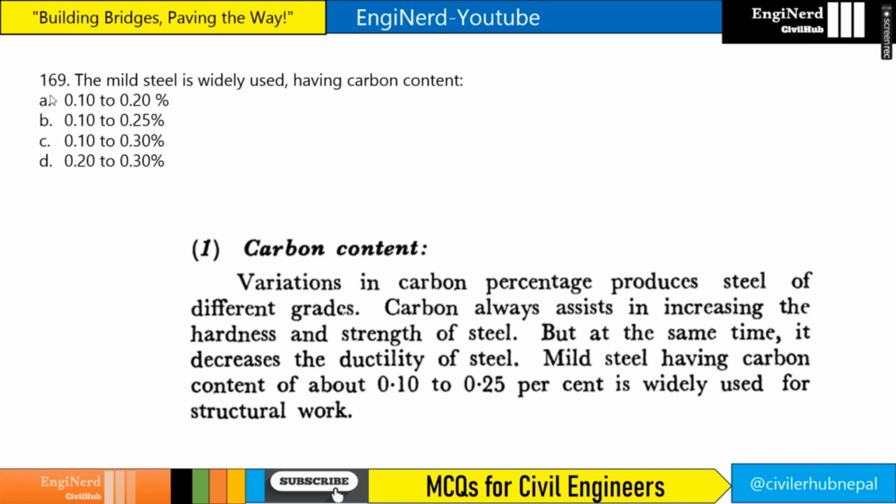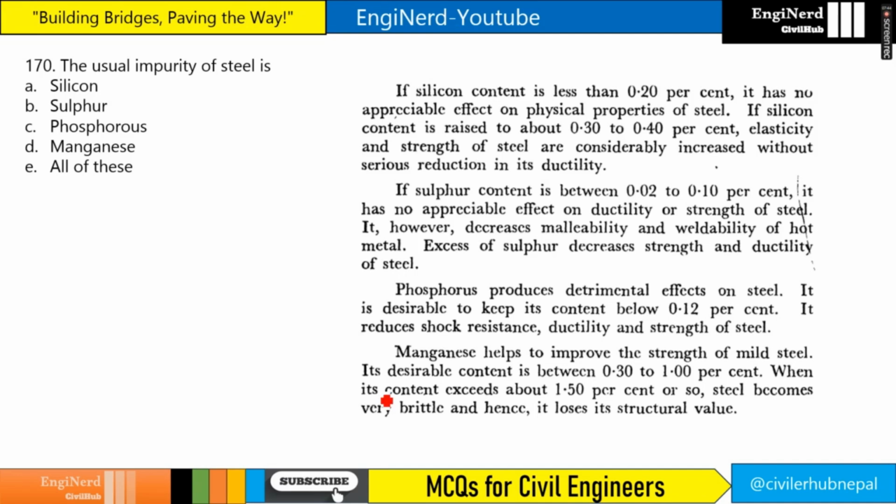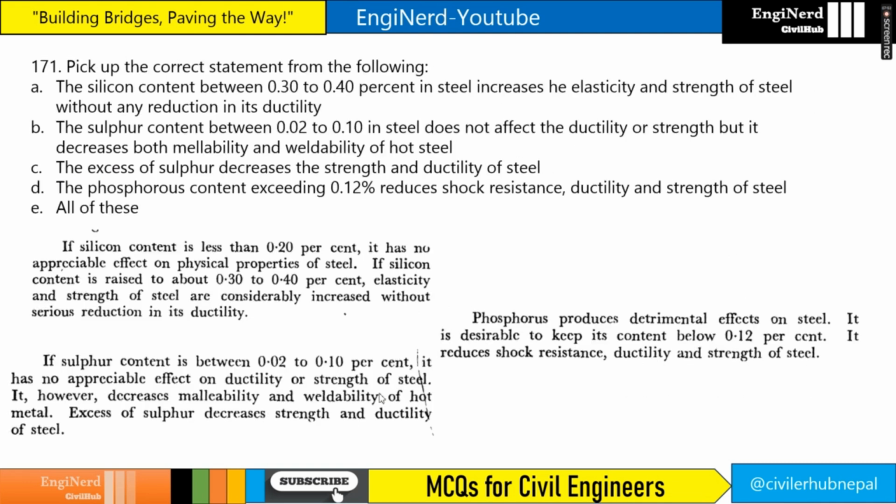The mild steel is widely used, having carbon content 0.1 to 0.2, 0.1 to 0.25, 0.2 to 0.3. So the answer here is 0.1 to 0.25%, right? The usual impurity of steel is, so all of these are usual impurities. Silicon, sulfur, phosphorus, manganese, all of these are the answer. So our answer will be all of these.